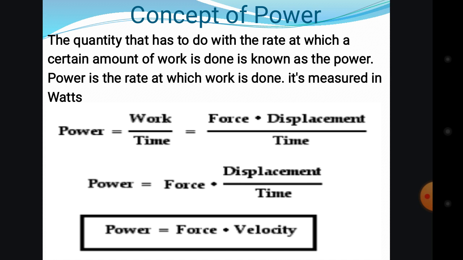If you only have force and velocity, use power equals force times velocity. If you have only work and time, use power equals work divided by time. So let's go and see.